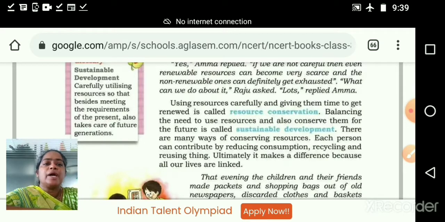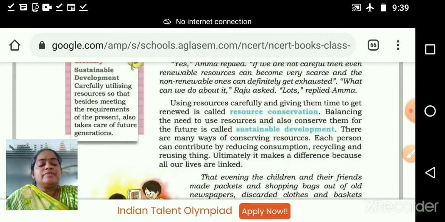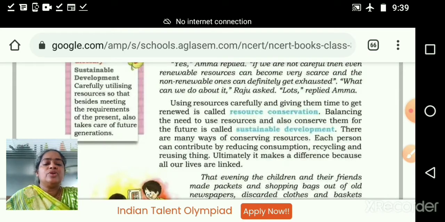Next one is balancing the need of the use of resources and conserving them for the future is called sustainable development. In the 7th standard book we have seen sustainable development goal 1, development goal 2, like that. Not only the natural resources, everything is included in the sustainable development goals. So we want to understand what is sustainable development. We are keeping the balance.